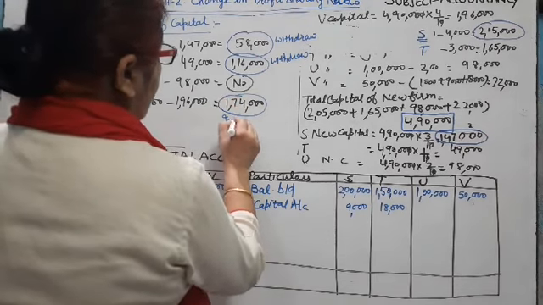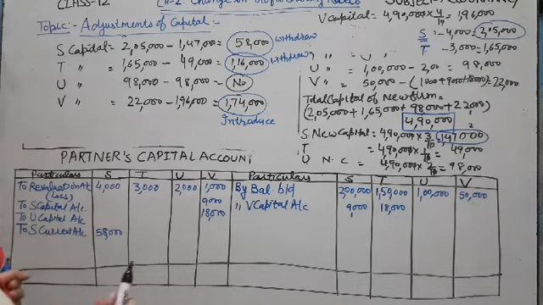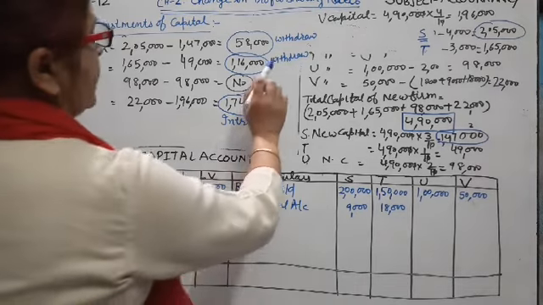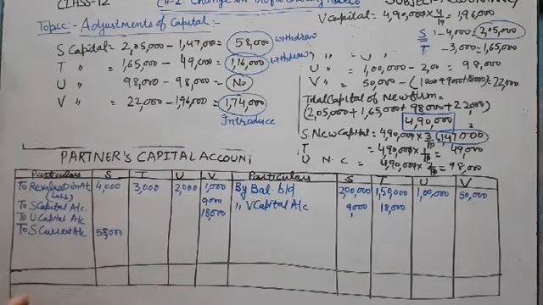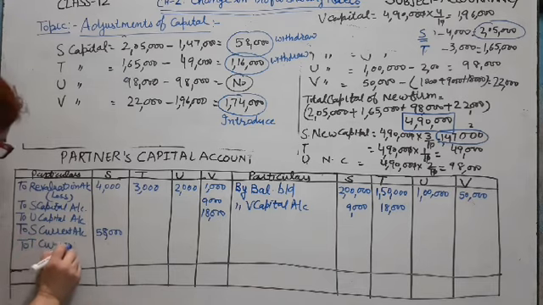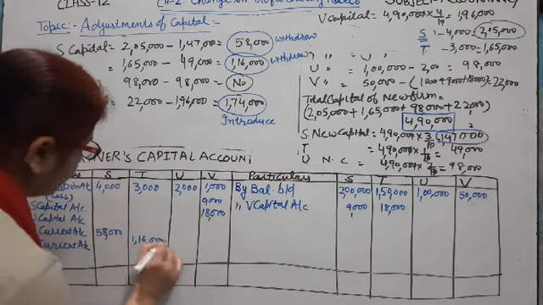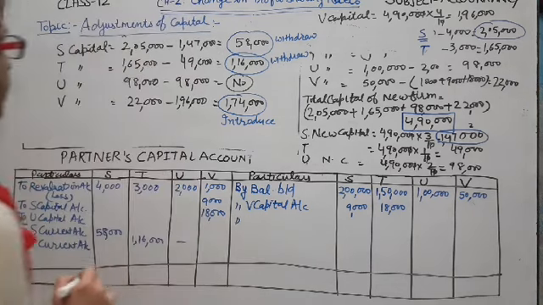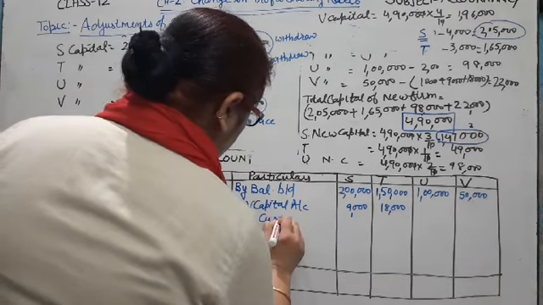Clear? When the partner introduce capital, then that partner capital account is credited, and when the partner withdraw the capital account is debited. So S partner withdraw the capital to S current account 58,000, to T current account 1,16,000 and V partner introduce the capital by V current account.